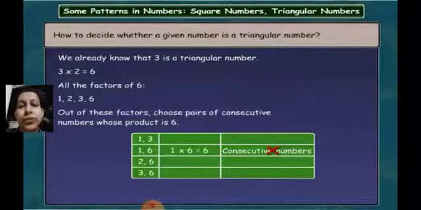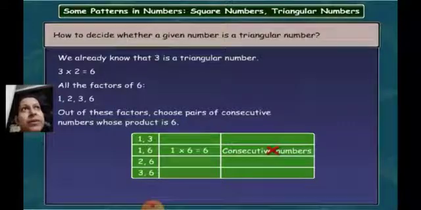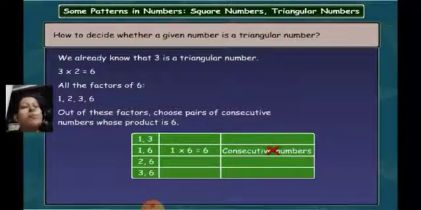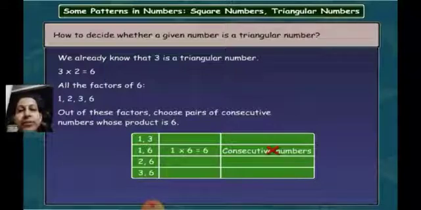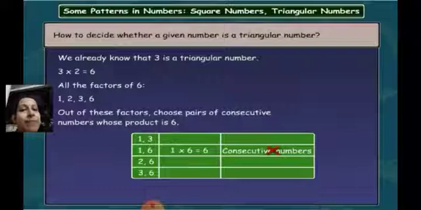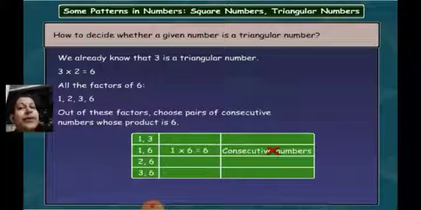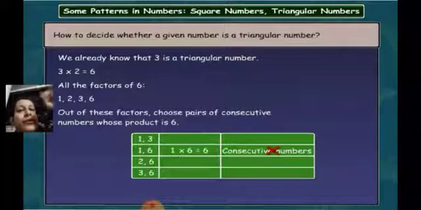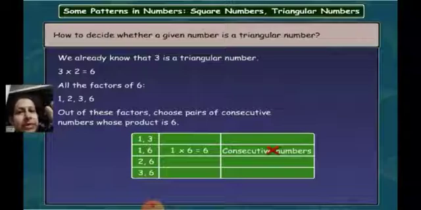If it is not consecutive, then we cannot say that the given number may be a triangular number. We have already found that 3 is a triangular number because 2 multiplied by 3 is equal to 6, and these are consecutive numbers. So don't consider other pairs which will give you the same answer, because they may not be consecutive. You have to get only a consecutive pair whose product equals the given number multiplied by 2. Is that clear, students?